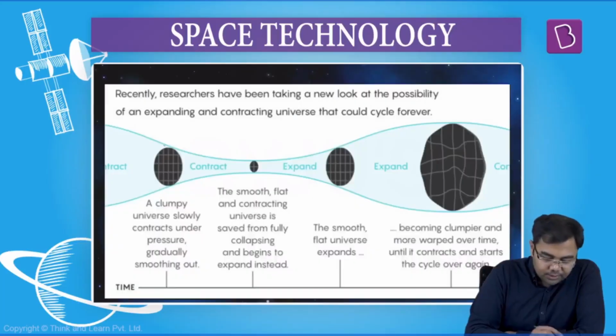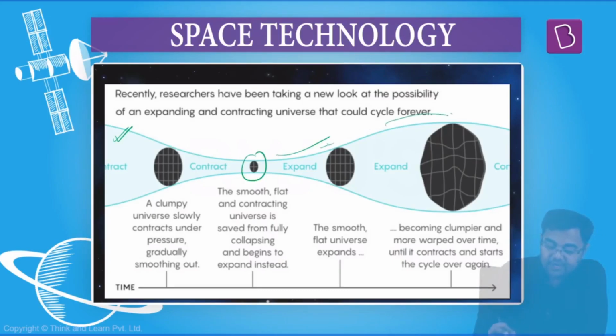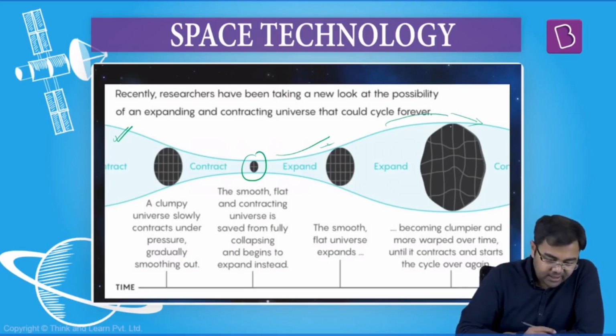All right. So if you look at this particular picture, this is what the theory says: that the universe will first be an expanded universe, then it will keep on contracting, and then after that it will again expand, and then it will again contract, and this is what will keep on happening. All right. So this is what the Big Bounce theory says.